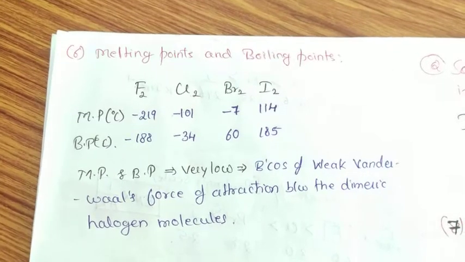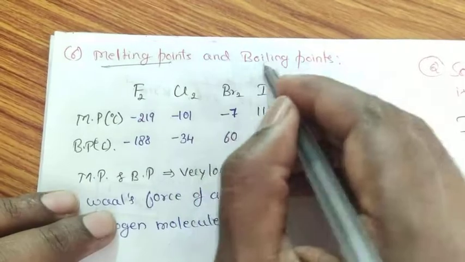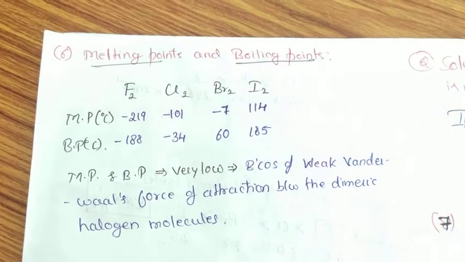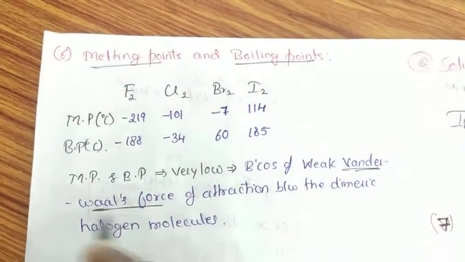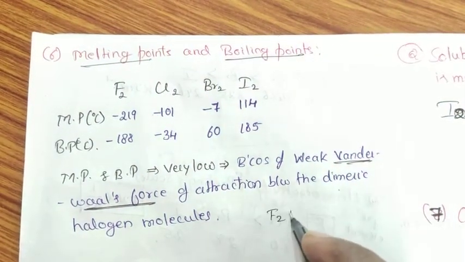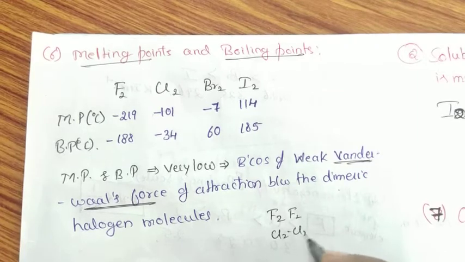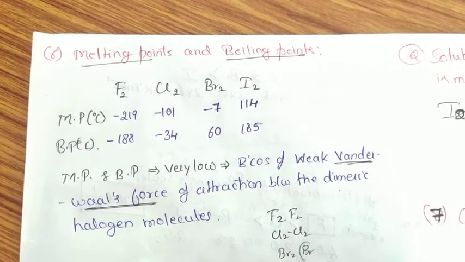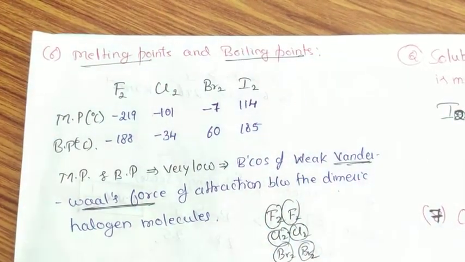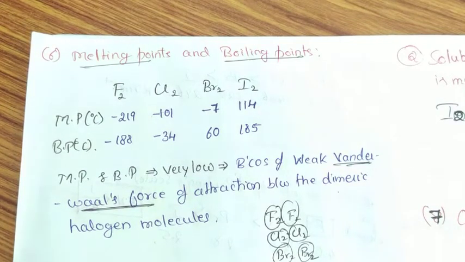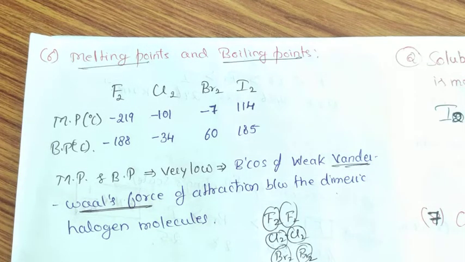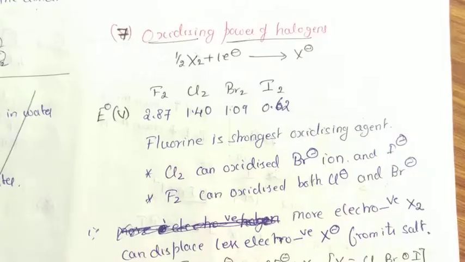Please note it. Coming to the next, melting points and boiling points of halogens. Both melting and boiling points of halogens are very low because of weak van der Waals forces of attraction between dimeric halogen molecules, F2, Cl2, Br2, like this. These are called dimeric molecules. Due to weak van der Waals force of attraction between the dimeric molecules of fluorine, chlorine, bromine and iodine, they possess very low melting point as well as boiling point.